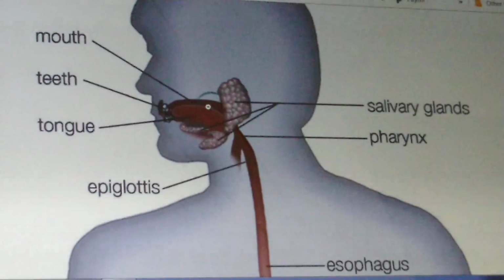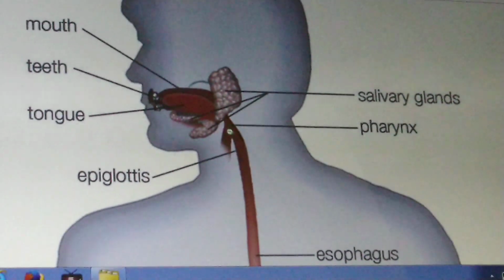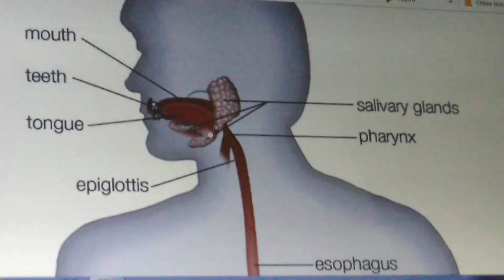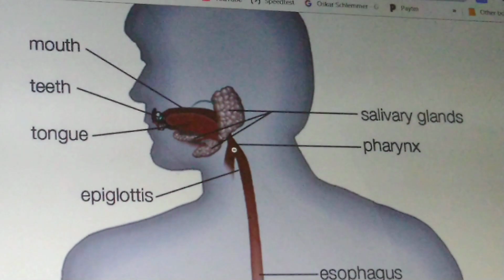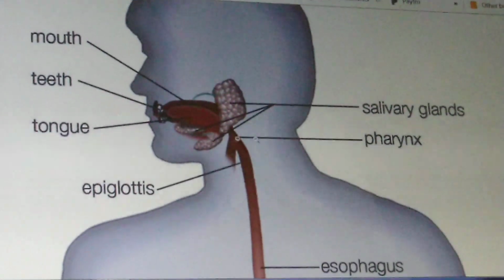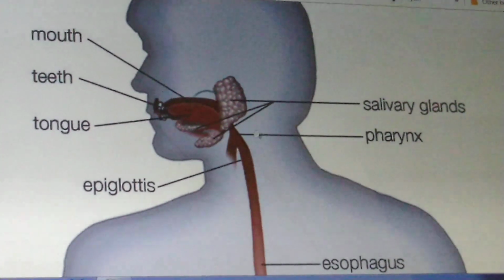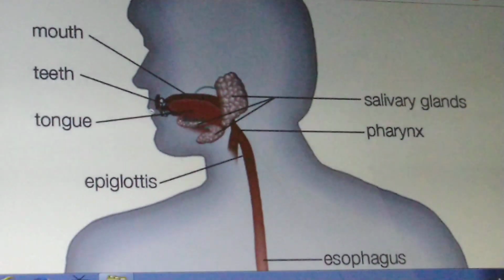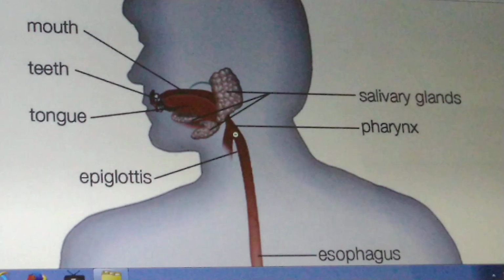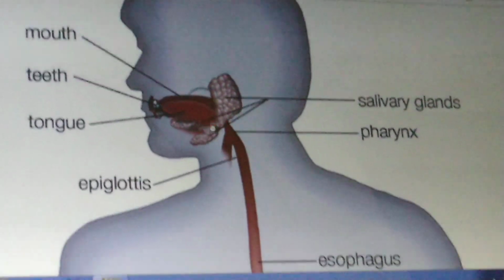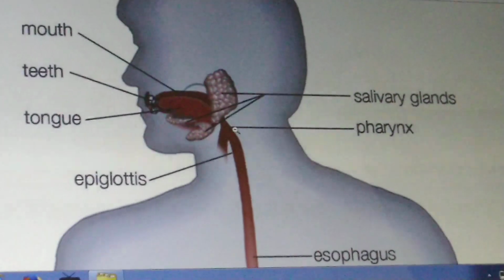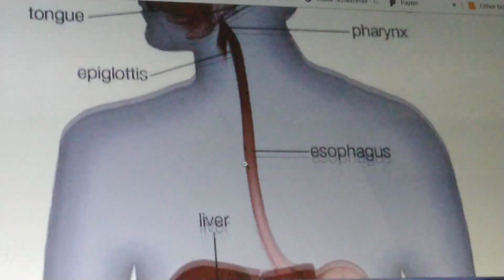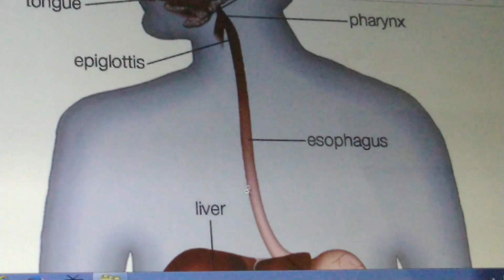Now this bolus will enter into next part of digestive tract called as pharynx. So pushing the food from oral cavity into pharynx is called as swallowing, which is under the control of our brain. After swallowing, the food enters into this common chamber called as pharynx. Common chamber means here the food from mouth and the air from nose both will enter into this common chamber. So the food after entering into pharynx with the help of another structure called epiglottis enters into this long tube called as esophagus.